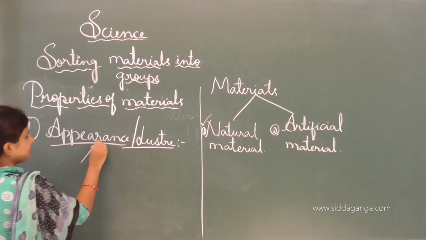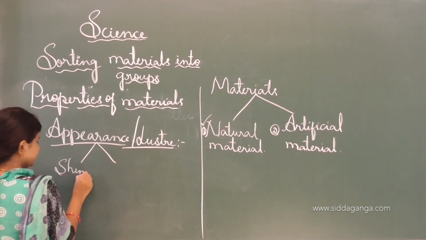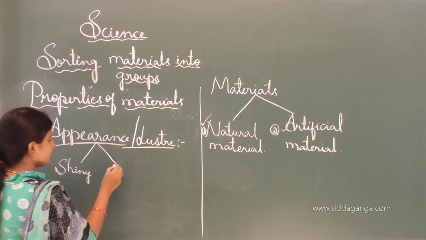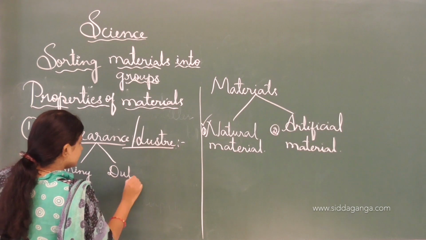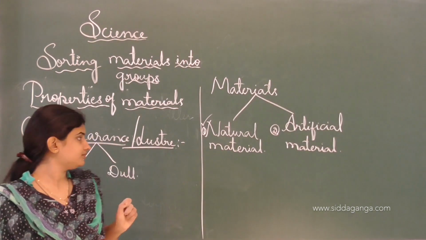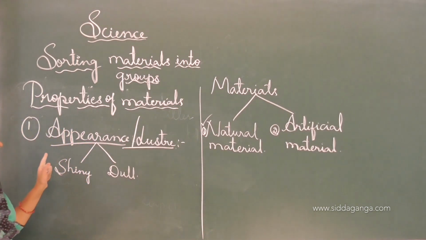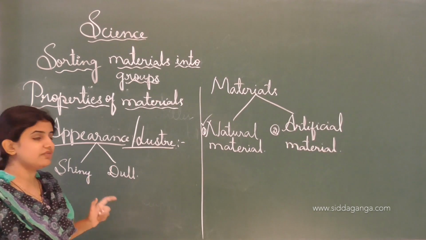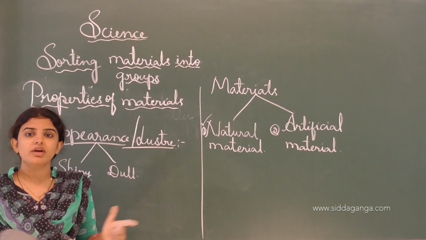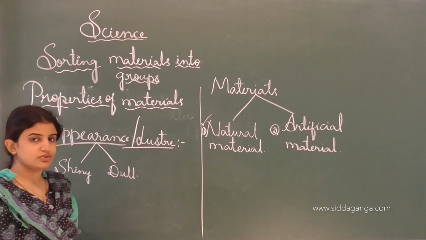Lustrous is nothing but shining. It appears very shiny. This is how, in appearance or lustre, different types of materials show the lustrous property, and the dullness property is also there.